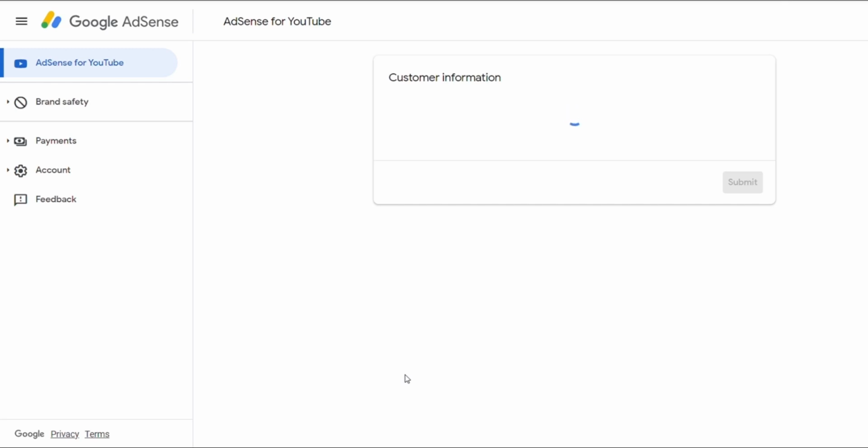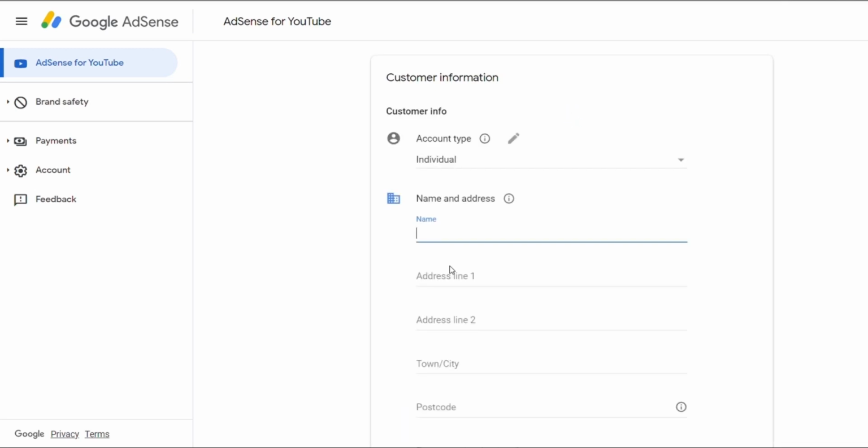After creating your account, you can see these form pop-ups where you fill in the customer information. Just fill in all the customer information, where you can see account type. It's my individual account, so I'm selecting the individual option. If you are creating a business account, then you have to select the business account.